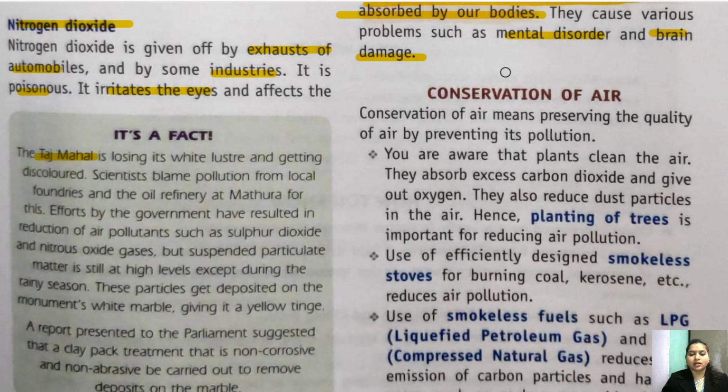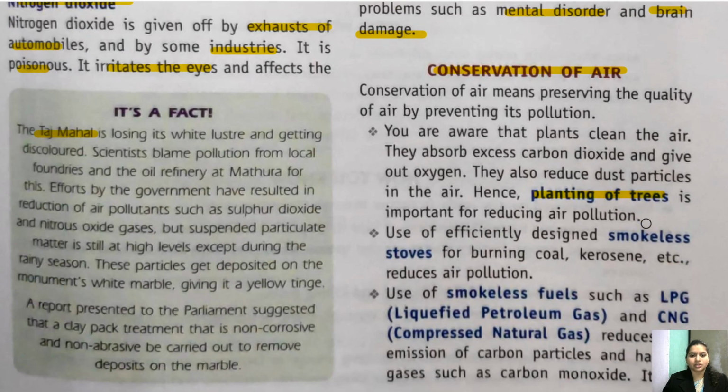Children, then if we talk about the conservation, not air but air pollution, so हम कैसे इसको कंजर्व कर सकते हैं? Definitely one, by planting the trees. जितने ज़्यादा हम ट्री प्लांट करेंगे, उतने ज़्यादा कार्बन डाइऑक्साइड को एब्जॉर्ब करेगा कोई, और कार्बन डाइऑक्साइड अगर एब्जॉर्ब करेगा कोई तो अमाउंट उसका कम होगा, and we will get fresh air. Okay, so planting the trees is first very important.